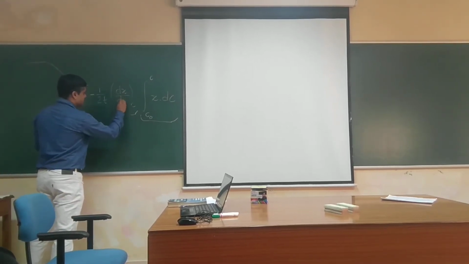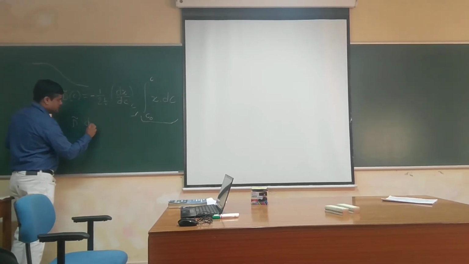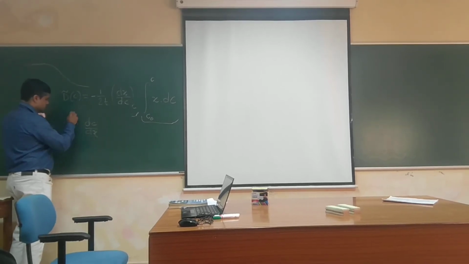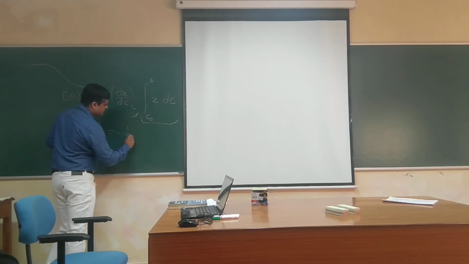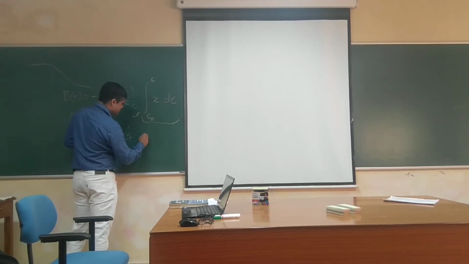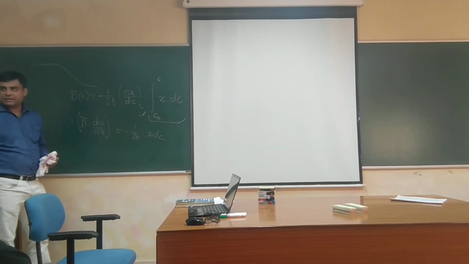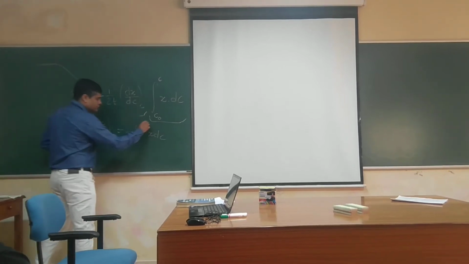Okay, let me put it as it is. This type of equation was there, so we took the integral at both sides.